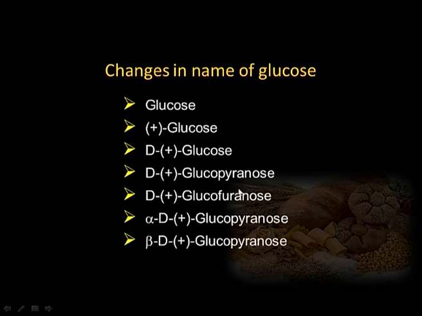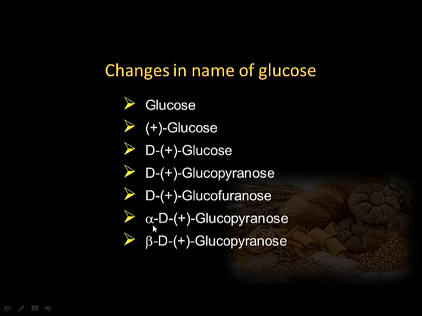And then when the ring is formed, two isomers of each compound are further formed. Like glucopyranose has two isomeric structures. One is named alpha D plus glucopyranose, the other is known as beta D plus glucopyranose. And we will come across these things step by step as our journey continues in carbohydrate studies.